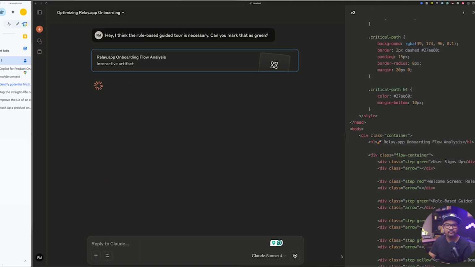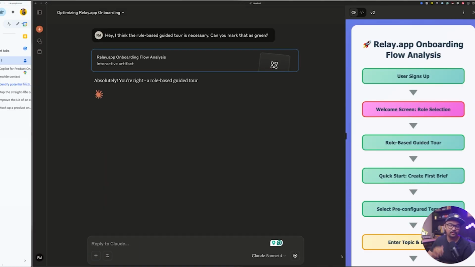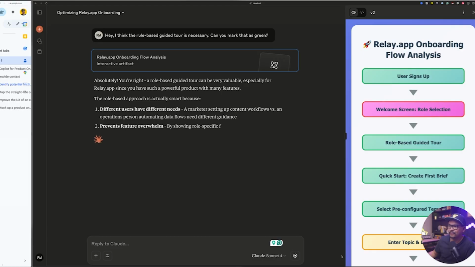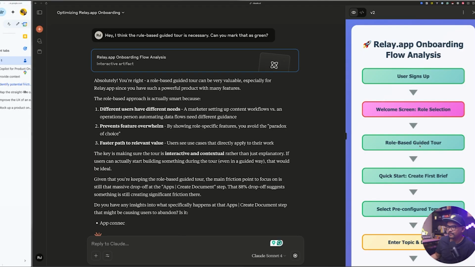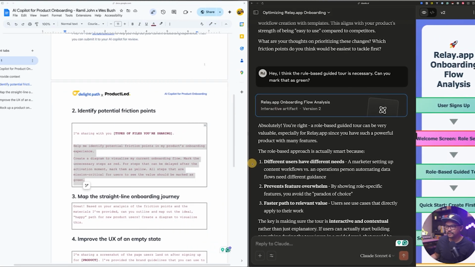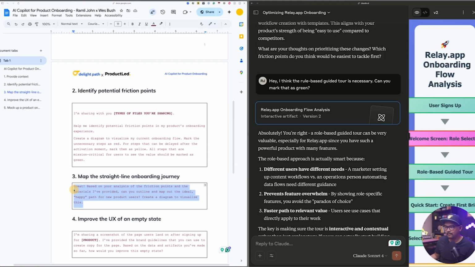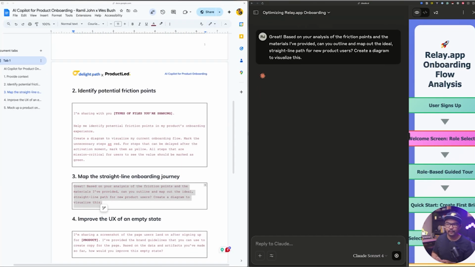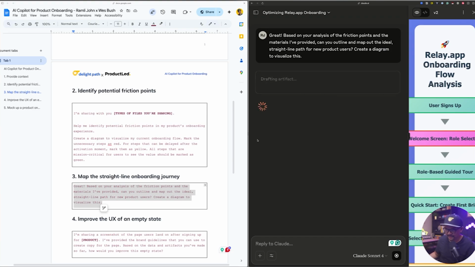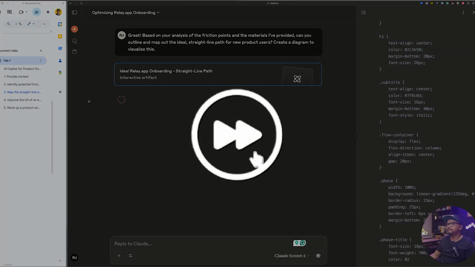This needs to have a human in the loop, and you are the final call here, where now you can see it actually turned that particular step green here. This is cool that it visualized this. You can now map out the happy path. So now we will actually mock this up. Now this, once again, will take some time.